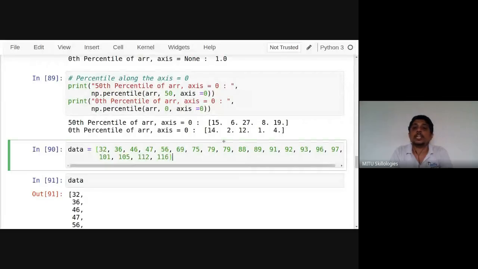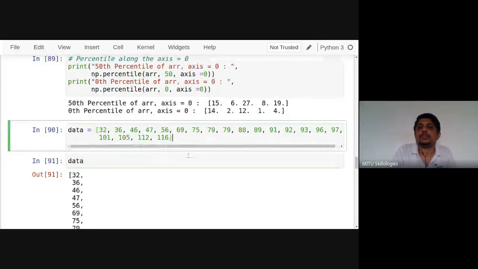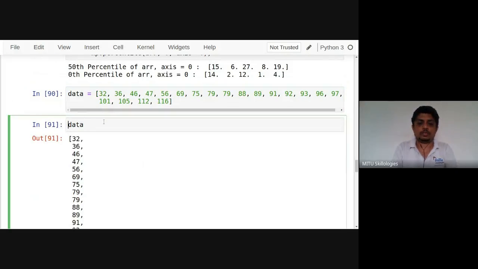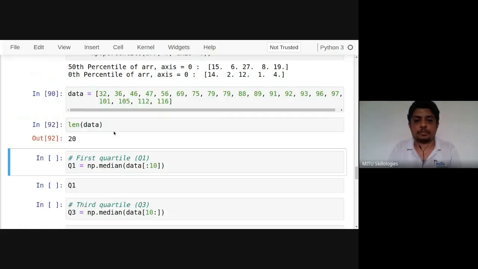After that, we can make use of the function by which it's possible to find the quartile values. So here we got these values. How many elements are there? Let's check: len of data. Yes, 20 elements are present.